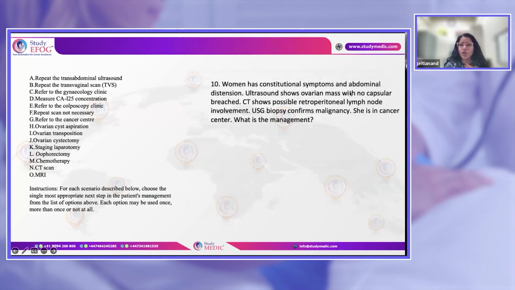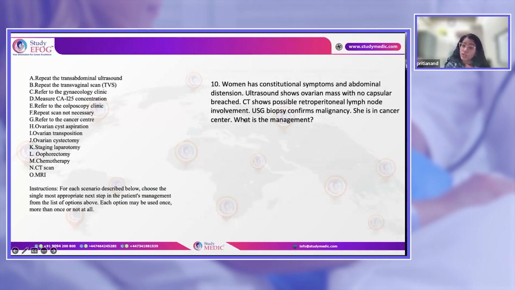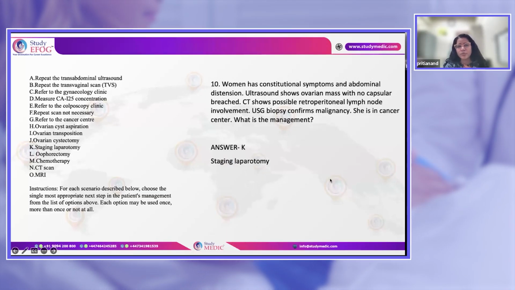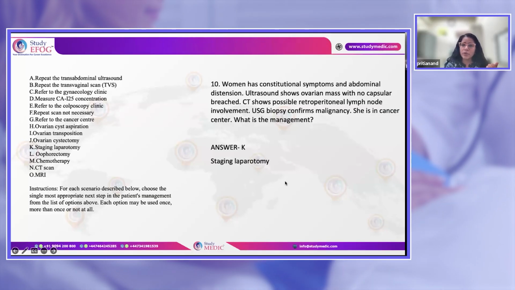Again, there is a woman with constitutional symptoms of abdominal distension. Ultrasound shows an ovarian mass with no capsule breach. Retroperitoneal lymph nodes are involved. Ultrasound biopsy confirms malignancy. She is at the cancer center. What to do? Very important. A cancer patient needs a surgical laparotomy.